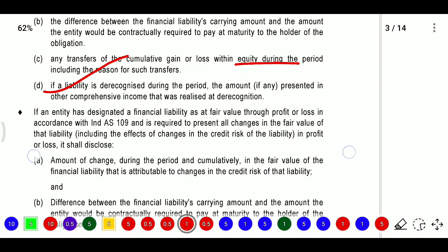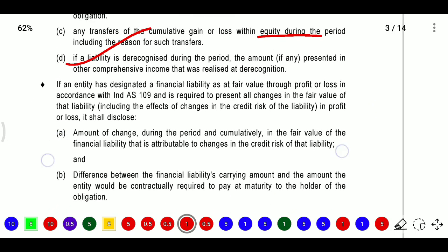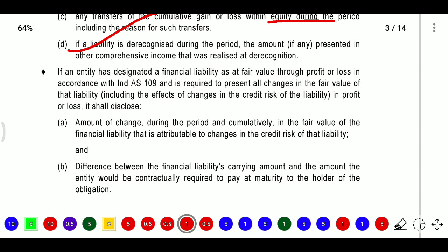Next, if the entity has designated a financial liability at FVTPL in accordance with Ind AS 109 and is required to present all changes in the fair value of the liability, including the effect of changes in credit risk of the liability, in profit and loss, it shall be disclosed.